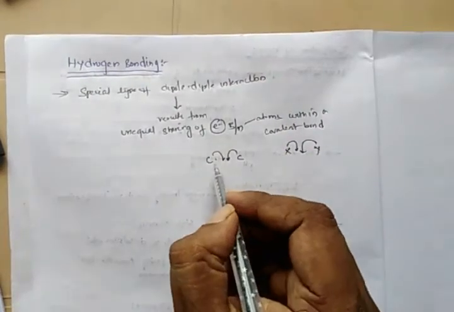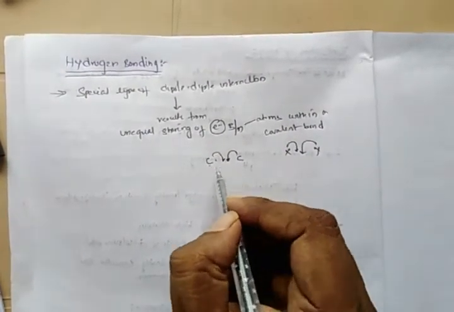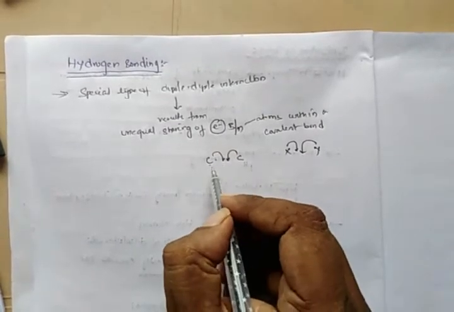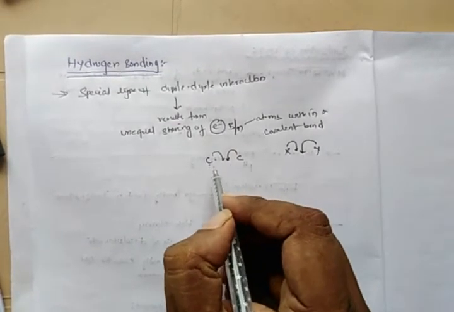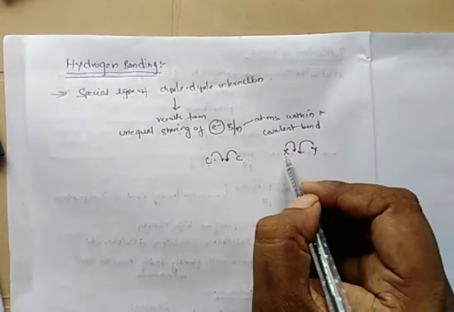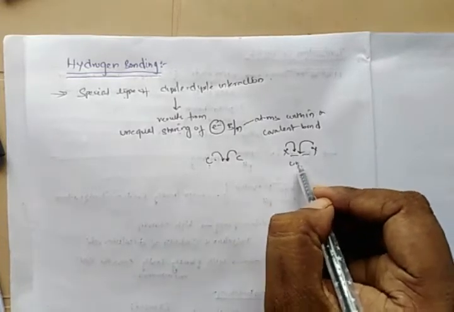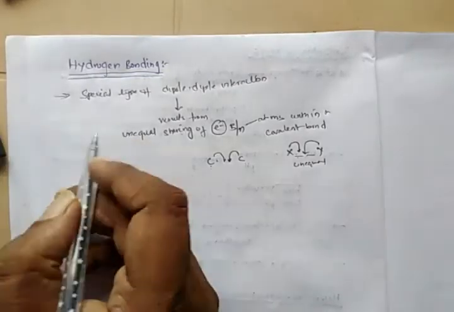In order to form a covalent bond, the two atoms must share their electrons equally. Whenever the sharing of electrons is unequal, such type of bonds are called dipole bonds. So hydrogen bonding is a special type of dipole interaction, and this hydrogen bonding